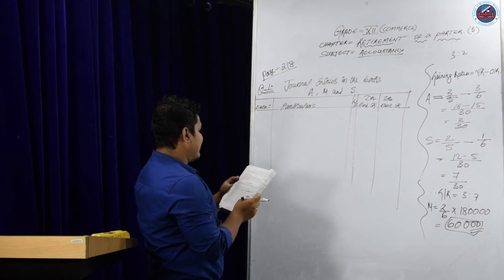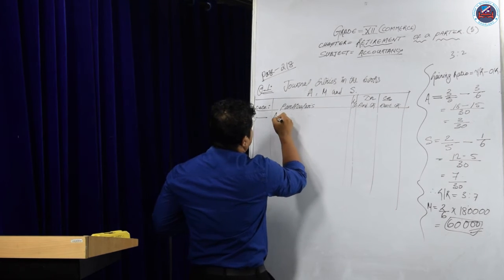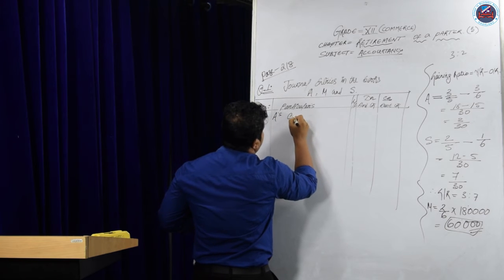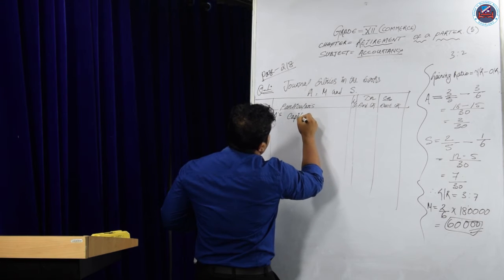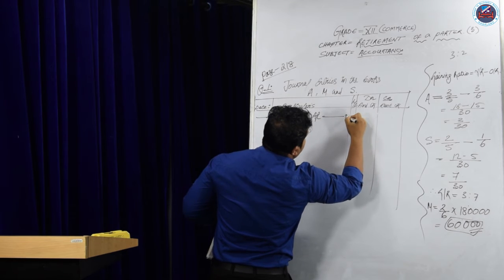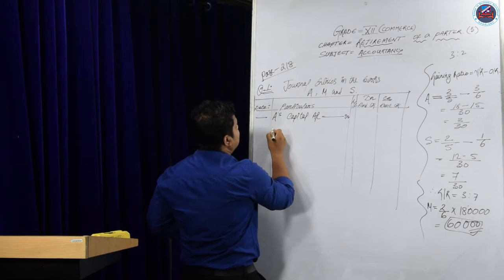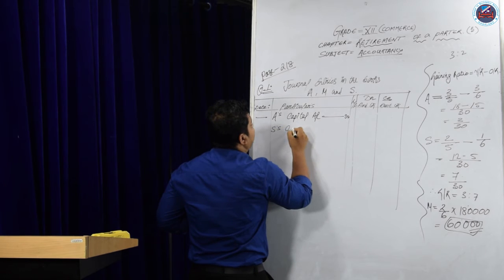Okay, so Aparna and Sonia get the amount. I'll write in short, A's capital account debit, S's capital account debit. Sonia also gets the amount of Manisha's share, as capital account debit.